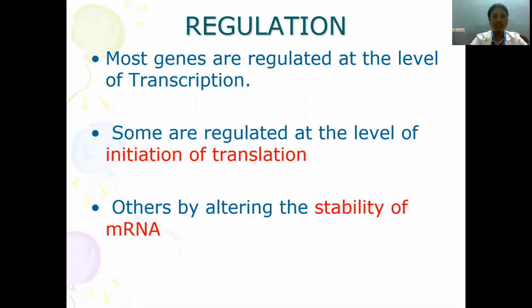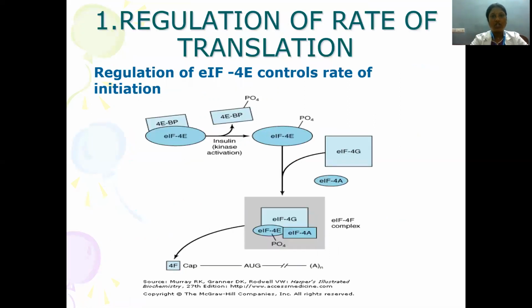Regulation of translation. Most genes are regulated at the level of transcription itself, but some are regulated at the level of initiation of translation, and others by altering the stability of mRNA. So, regulation of the rate of translation: here the initiation is regulated by regulation of eukaryotic initiation factor 4E, which controls the rate of initiation. So, initiation factor 4E and 4E binding protein.